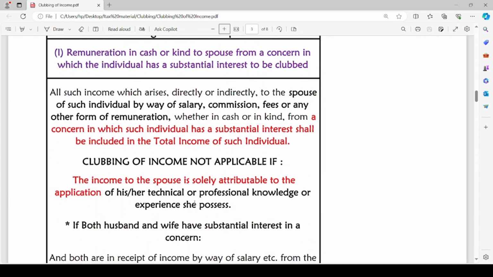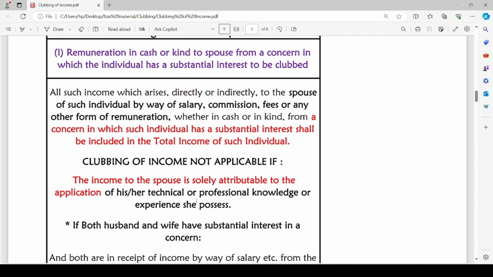Let us go back to the provision. Remuneration in cash or kind to spouse from a concern in which the individual has substantial interest to be clubbed. All such income which arises directly or indirectly to the spouse of such individual by way of salary, commission, fees or any other form of remuneration, whether in cash or kind, from a concern in which such individual has substantial interest shall be included in the total income of such individual.